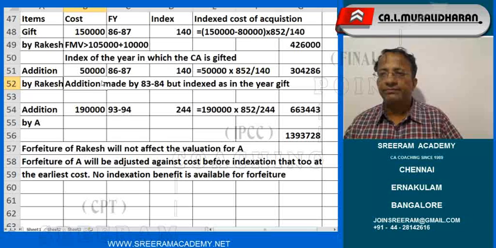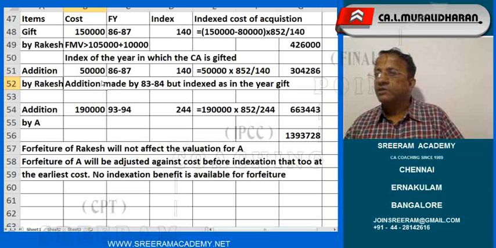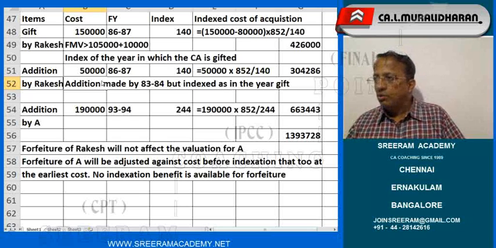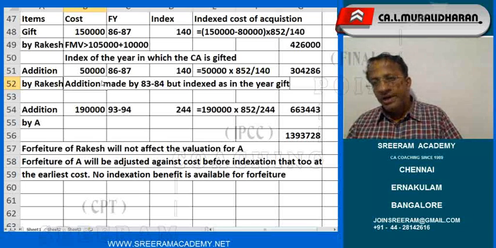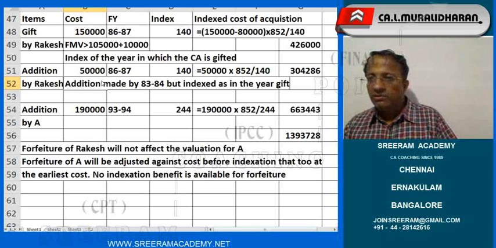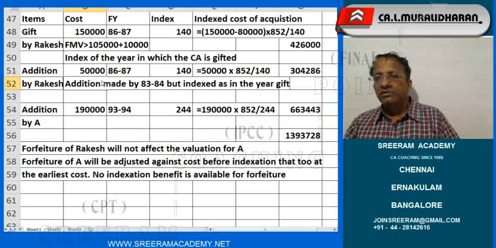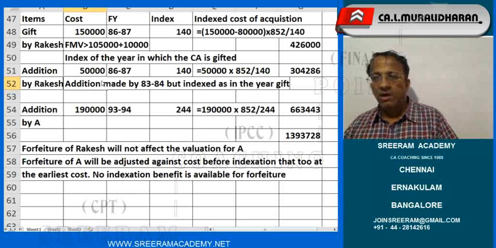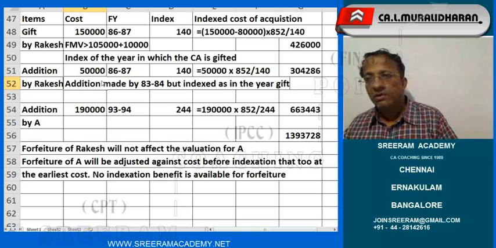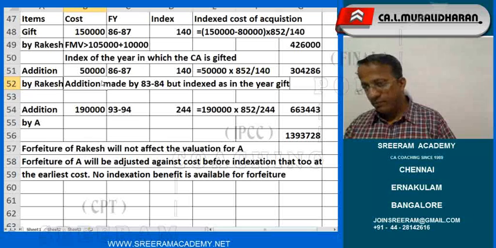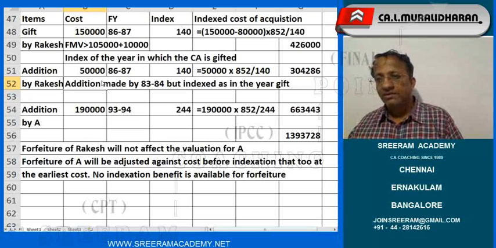Is that right? Are you understanding the logic? You take up the cost, but indexation will be taken up only in the year in which the gift was made. Are you understanding it or not? I didn't understand. No, it is not a question of understanding. The provision is like that.